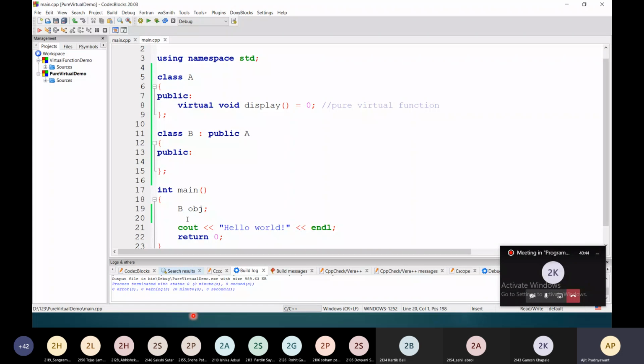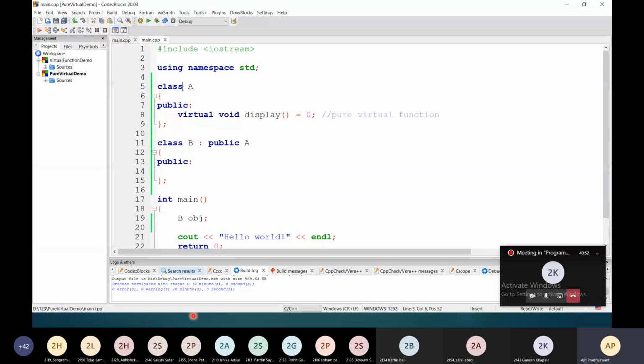Now see, I have created class A. From this A I have derived class B and not mention anything inside this. And I have created the object of class B, and I am going to compile the code.